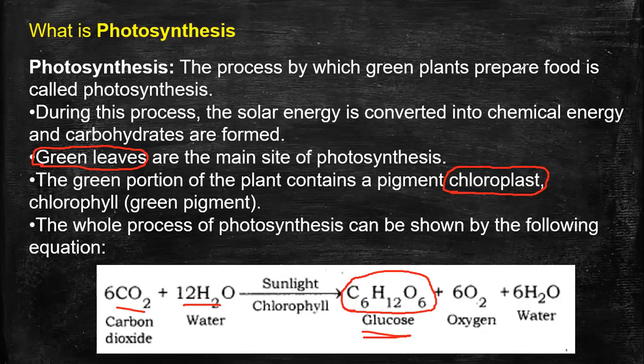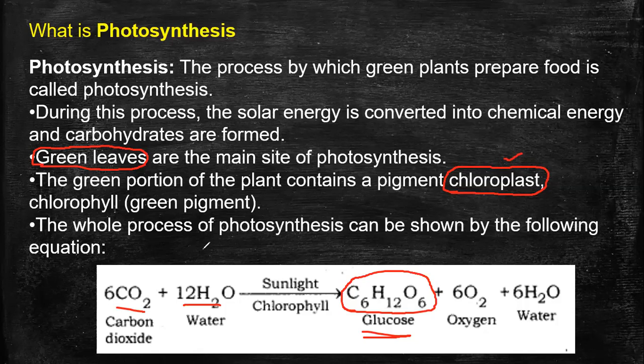Lysosomes have functions like digesting foreign material, and mitochondria are for cellular respiration. You don't need that now. In plants, there is a cell organelle known as chloroplast. It is the site where photosynthesis takes place.